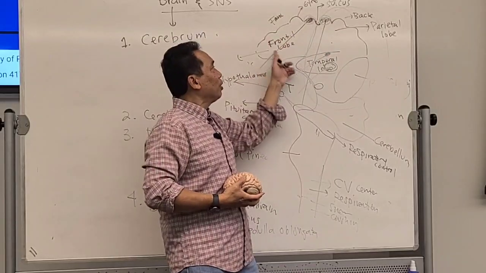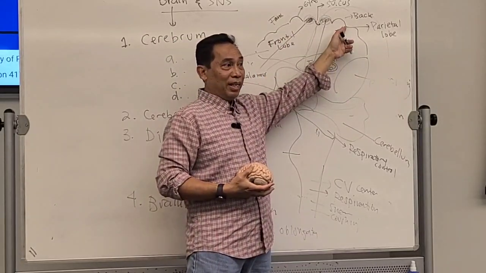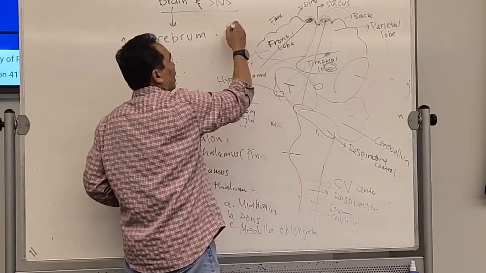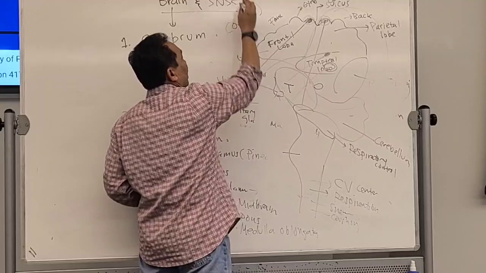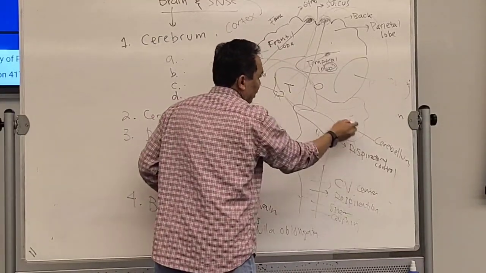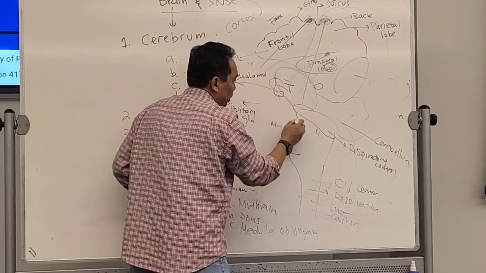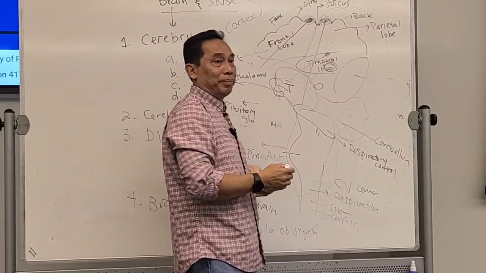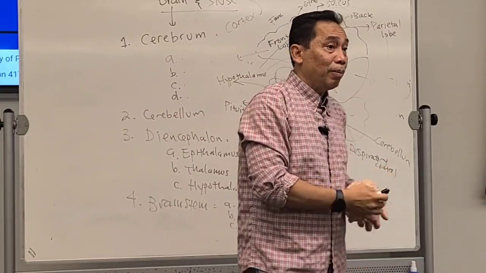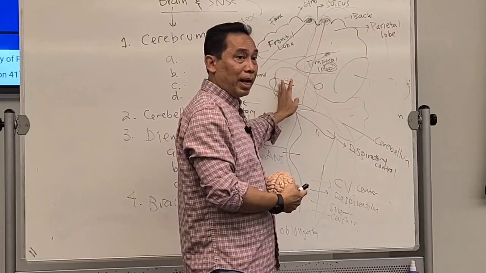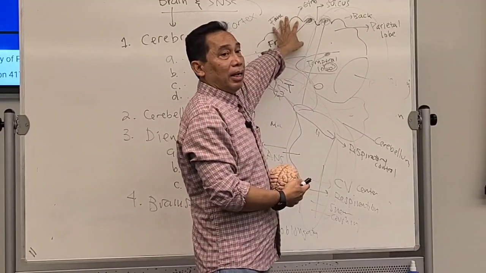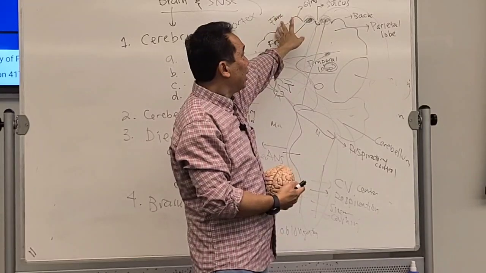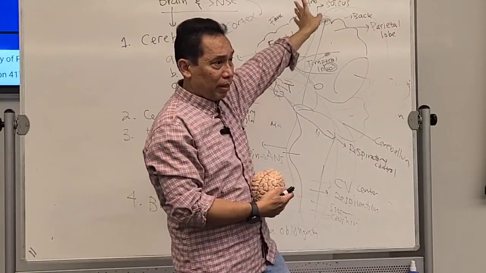Only the cerebrum, which is the cortex, controls the SNS. And the hypothalamus and brainstem control the ANS. You follow that? So the ANS is controlled by the brainstem and part of the hypothalamus. The SNS is controlled by your higher brain, the cerebral cortex or cerebrum.